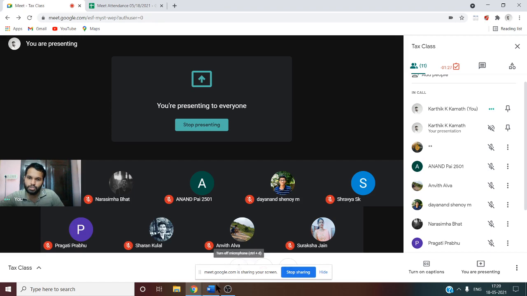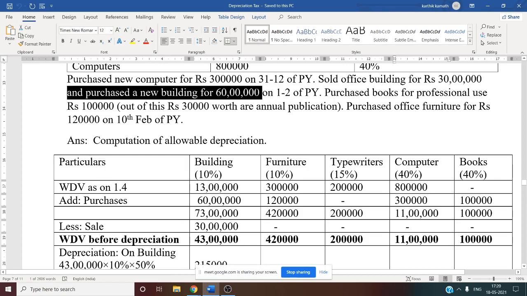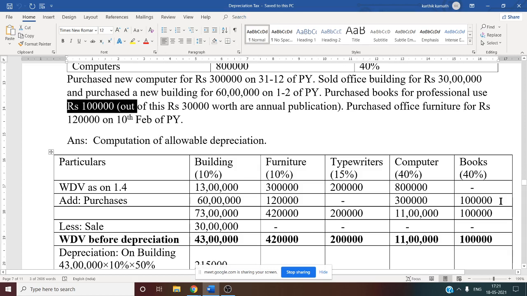So here, if you see now, add purchases. How many purchases are there? Purchase number 1, new computer purchase. Under computer, you are going to write that amount, 3 lakh. Second purchase is for building. See this, 60 lakh under building column. Now third purchase is for furniture. That is 1,20,000. That is also written. Fourth purchase is for book. That is for professional use. That is 1 lakh. That is also written under the book column.